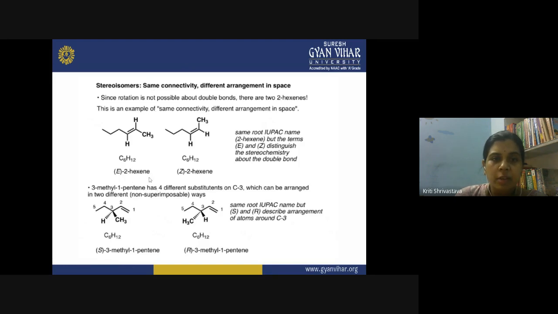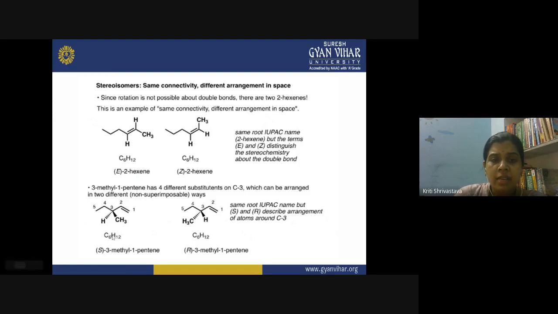You can see this is the formula of 2-hexene. In 2-hexene, due to the restriction of rotation at this place, this hydrogen changes its position. It can be above the molecule like this, or it can be below the molecule like this. So you get E and Z configurations of 2-hexene, which have the same IUPAC name. How will you differentiate these two different isomers? You put a prefix here, E and Z, that actually determines the configuration of the groups present. We will learn later how you assign such a configuration to a molecule.